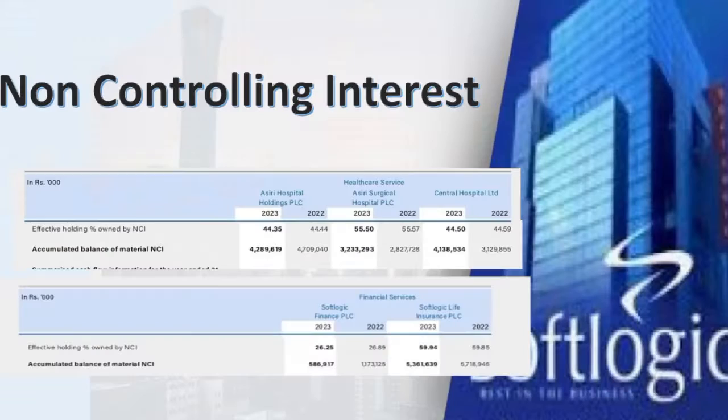Furthermore, Thilini, actually we can identify these figures as NCI amounts in Soflogic Finance PLC and Soflogic Life Insurance PLC. When we analyze these figures, the NCI amounts have been decreasing for both subsidiaries. This indicates that the parent company has been acquiring more shares of these subsidiaries and reducing the NCI stake.